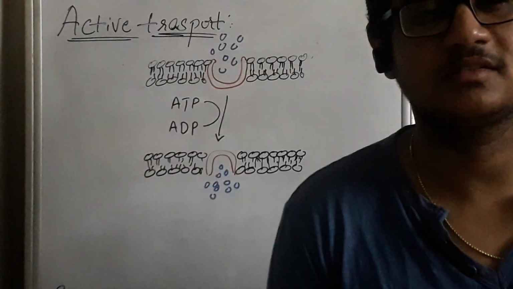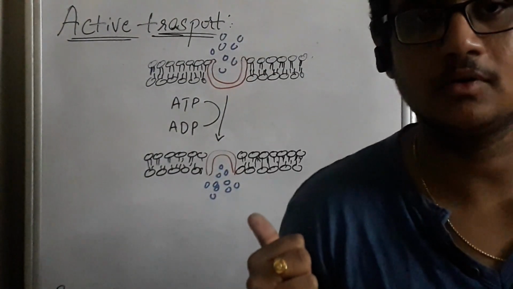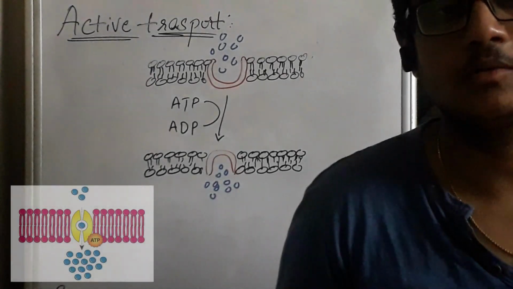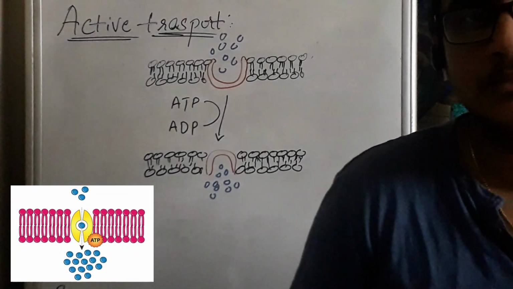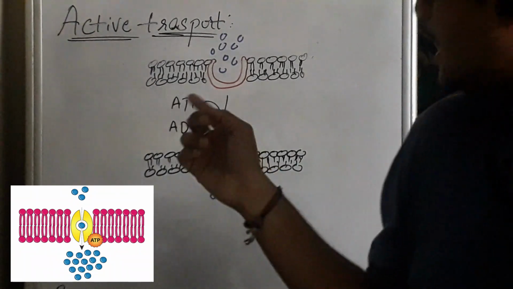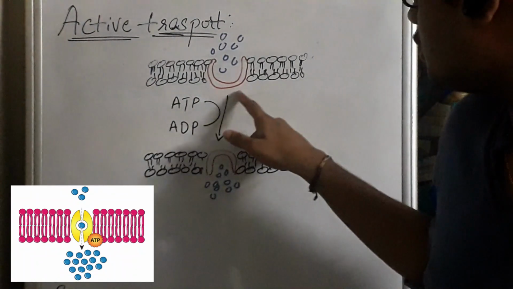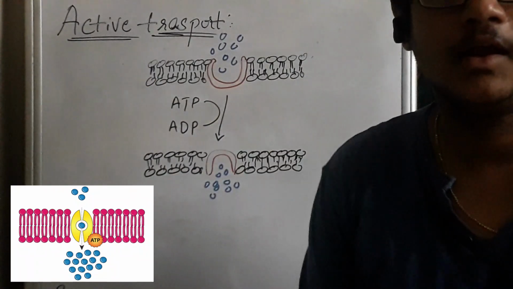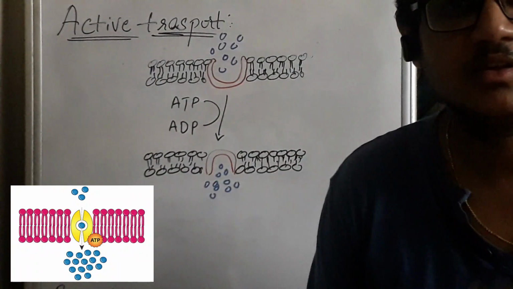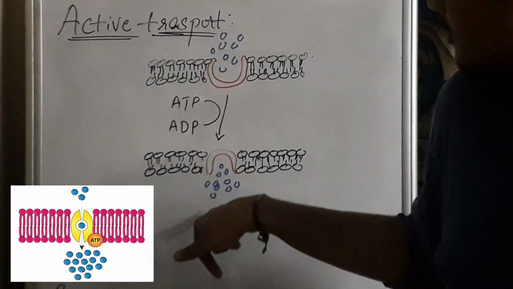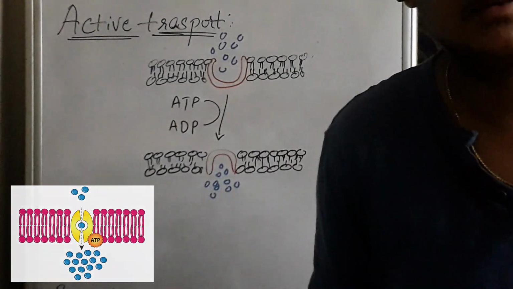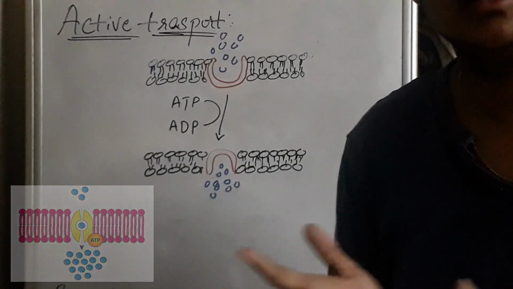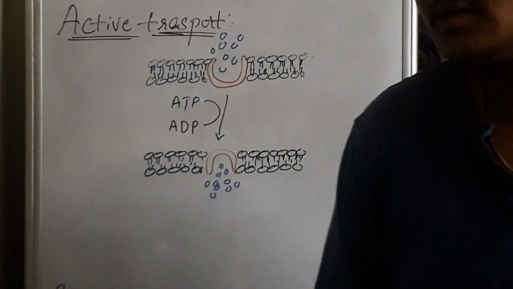Clear? Next, the third process is active transport. Here few of the drug molecules will be transported by this mechanism. In active transport, the carrier molecule will utilize the ATP, which is energy, to make the carrier molecule move to the inner side of the biological membrane, so that the drugs will enter easily into the cells.